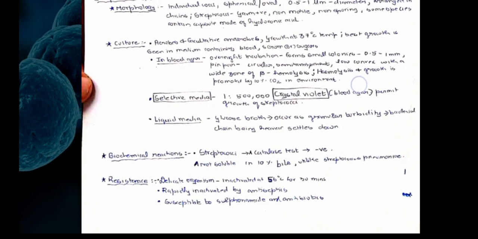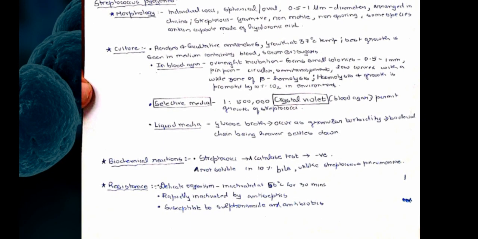Coming on to the biochemical reactions, streptococci is catalase negative. It is not soluble in 10% bile, unlike Streptococcus pneumoniae. As for resistance, the organism is delicate and inactivated at 56 degrees Celsius for 30 minutes, and it is also rapidly inactivated by antiseptics and susceptible to sulfonamides and antibiotics.